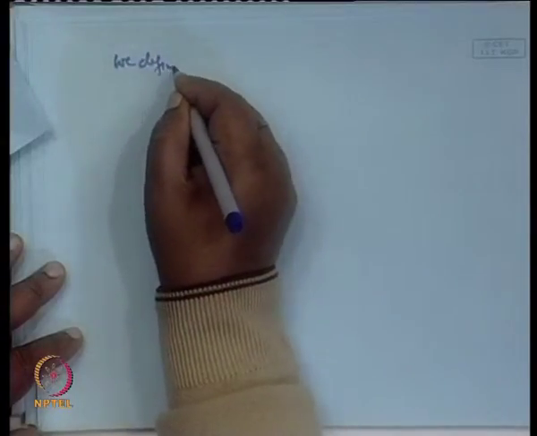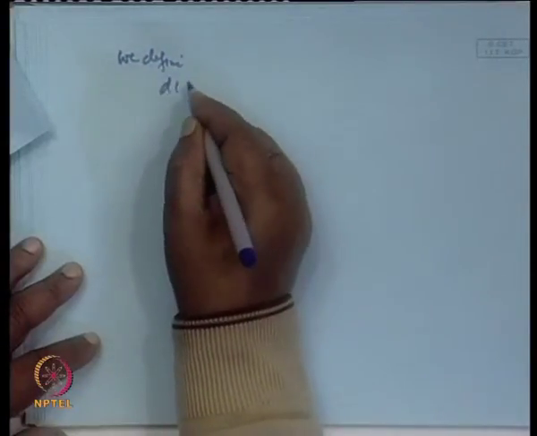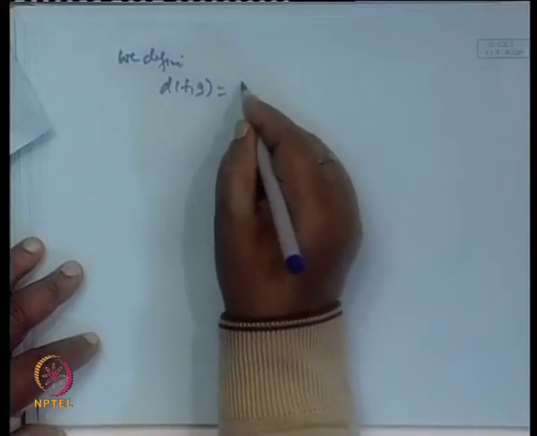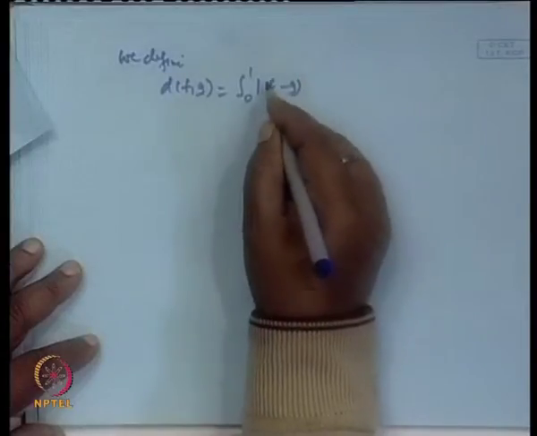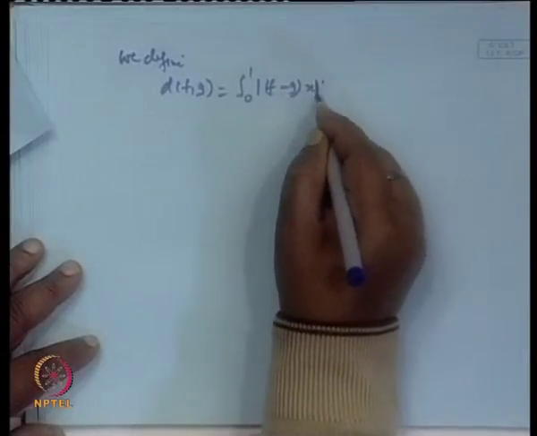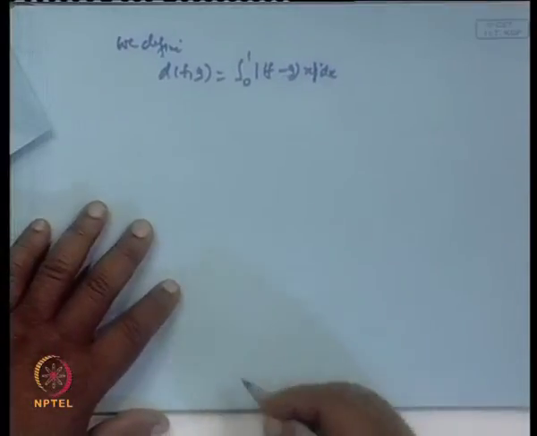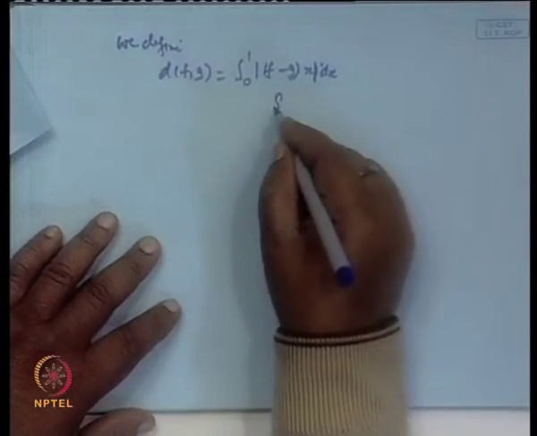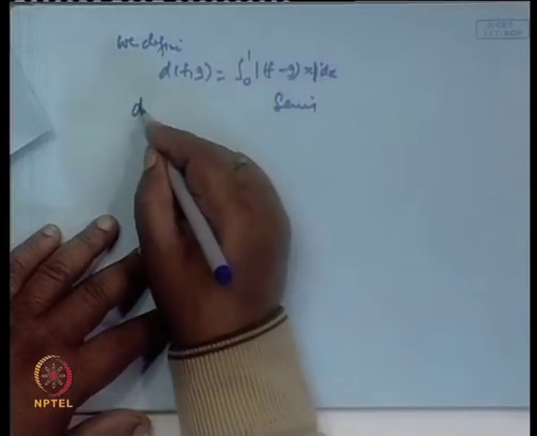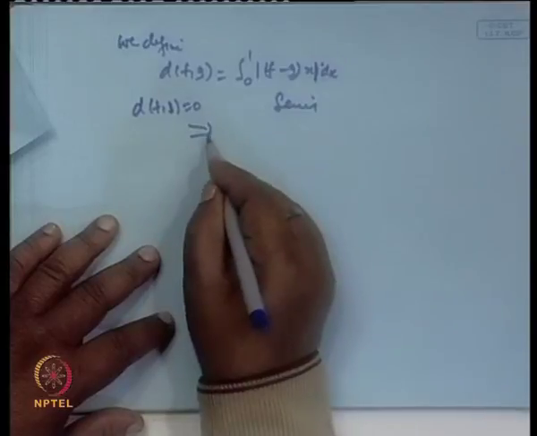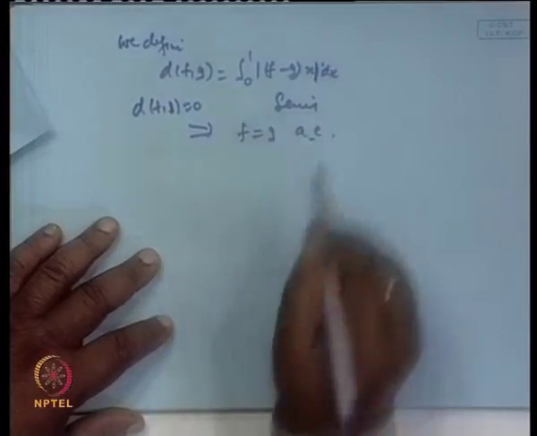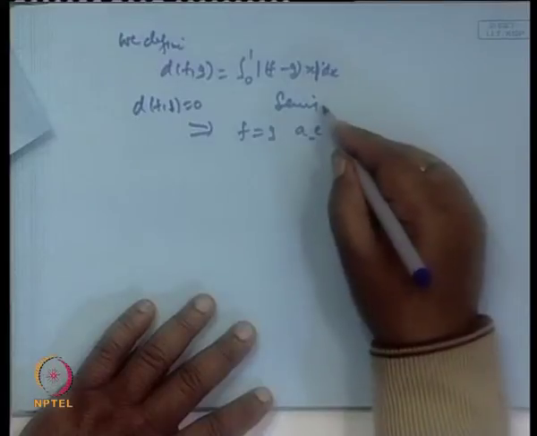Then on this class, if we define a metric d of f g as the integral from 0 to 1 of mod f minus g x dx, then you will see that this satisfies all the properties except one, that is d f g equal to 0 does not imply f equal to g. It implies f equal to g almost everywhere, and this shows it is a semi metric.